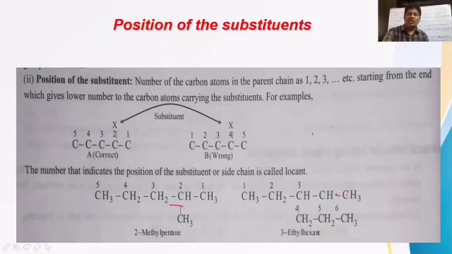So the longest chain rule is to be followed first, by selecting the 6 carbon chain. After that, the third carbon bears 1 ethyl branch. It is CH2 bond CH3, CH2 bond CH3. So what is it? An ethyl branch. Now the ethyl branch is located on what? The third position. So we have to say 3-ethyl hexane. 3-ethyl hexane is the IUPAC name of this structure.